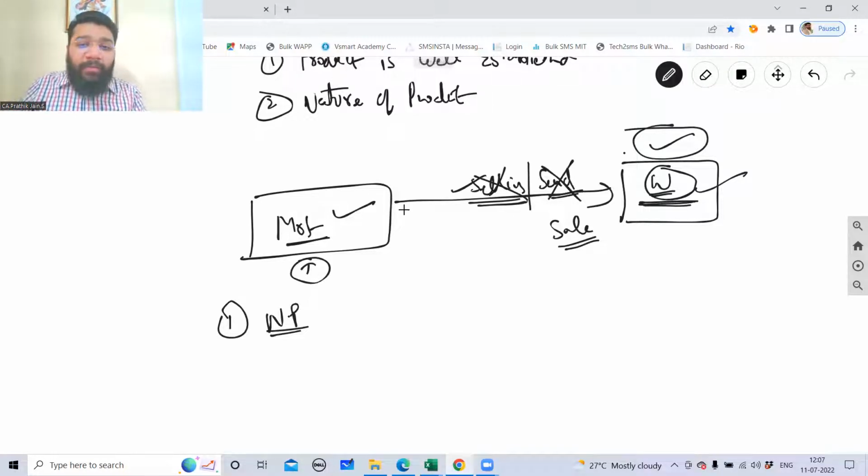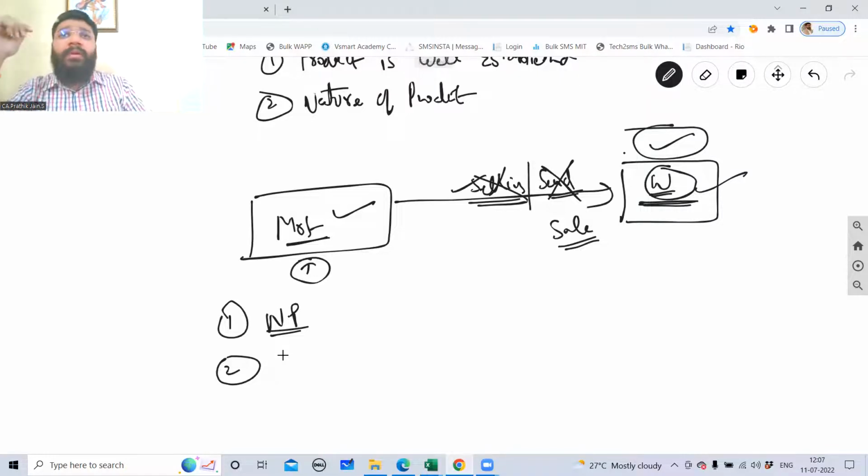So what is happening when the manufacturer is dealing with the wholesaler? He's sending the goods, not selling the goods. Are you able to follow? He's sending the goods because he wants his product to reach every nook and corner of the country. So this happens in case of a new product. Second, this happens in the case of, I would say, apparel, the clothing business. If you go to a Lifestyle showroom, all the products are there on display. What happens? You trial it. If you feel it is comfortable, after you feel that quality is good, then you buy it.